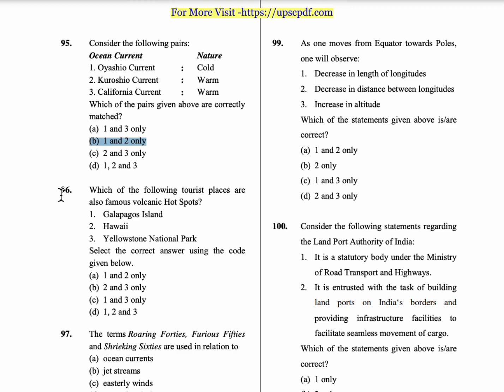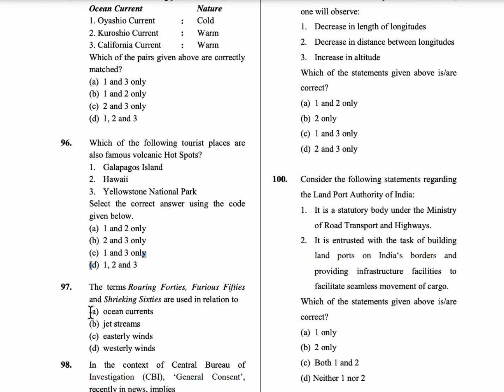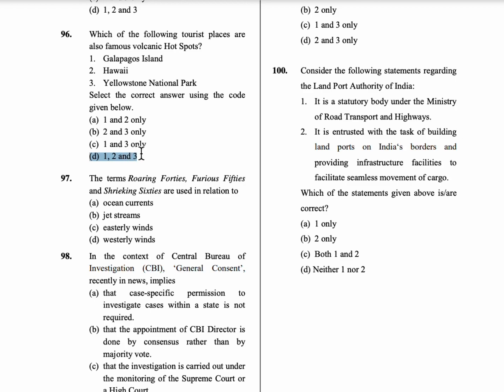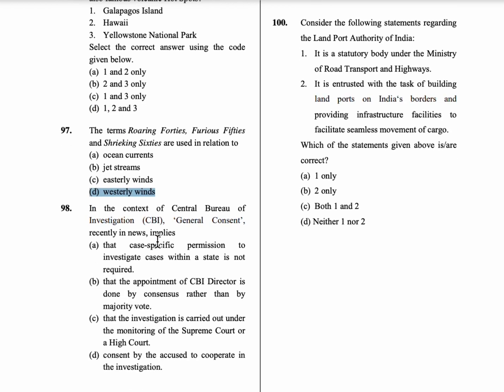Coming to 96th question, which of the following tourist places are also famous volcanic hot spots? First is Galapagos Island, next is Hawaii, next is Yellowstone National Park. All these are famous volcanic hot spots. So option D is the correct answer. 97th question, the terms roaring 40s, furious 50s and shrieking 60s are used in relation to the western winds. 98th question, in the context of the Central Bureau of Investigation, general consent recently in use implies that case-specific permission to investigate cases within a state is not required.